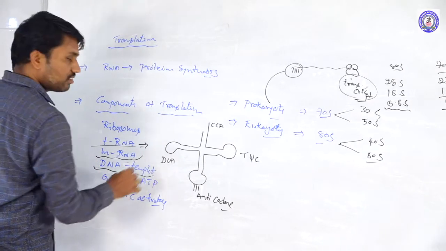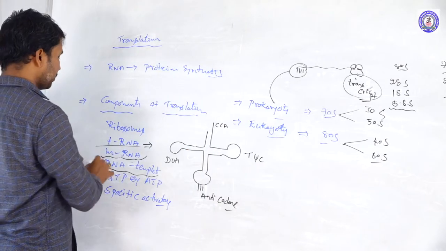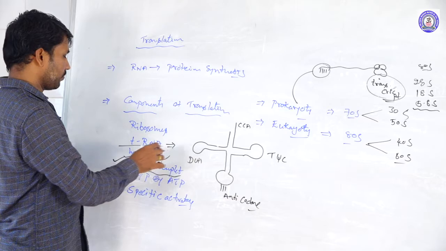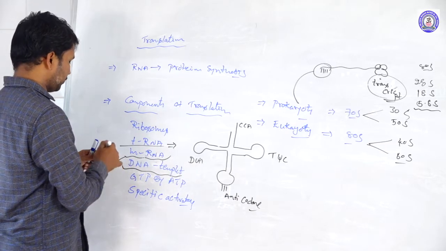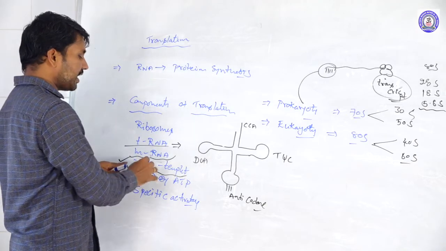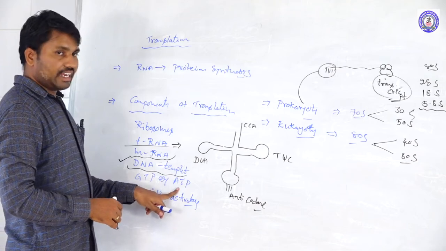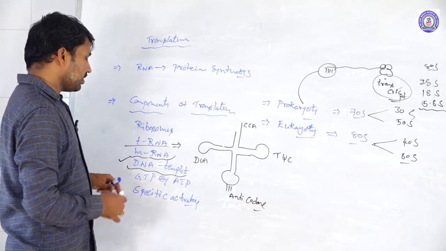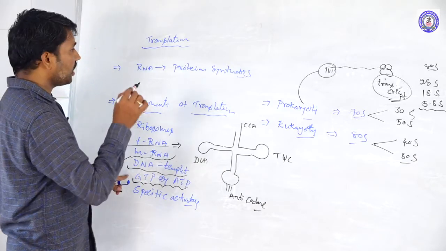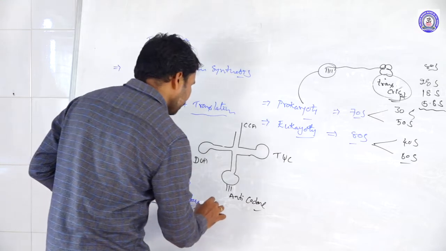The DNA template is required for forming the transcript. GTP and ATP provide the energy for the translation process. And then there are the specific activators and enzymes.